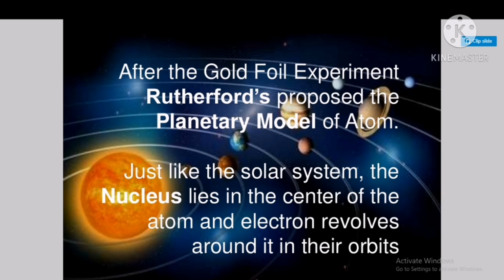just look at one view of our previous lecture. In the previous lecture, we saw the Rutherford atomic model. After the gold foil experiment, Rutherford proposed the planetary model of atom. Just like the solar system, the nucleus lies in the center of the atom and electrons revolve around it in their orbits.